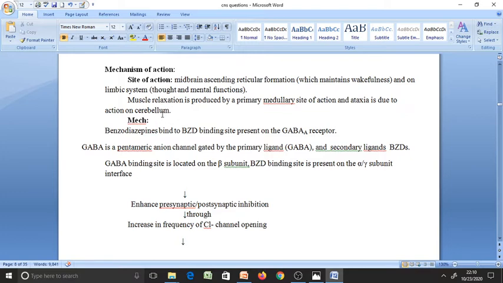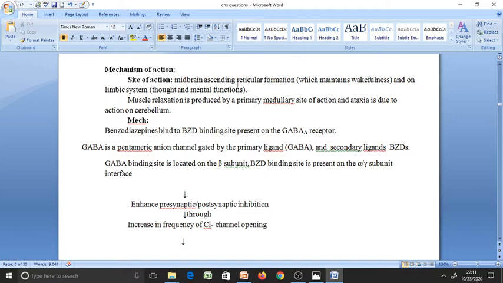By acting on the cerebellum it produces ataxia. By acting on the medulla it produces muscle relaxation. By acting on the limbic system it helps to alter thought and mental function, and it acts on the midbrain ascending reticular formation, which maintains wakefulness.